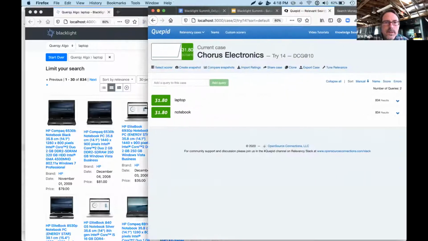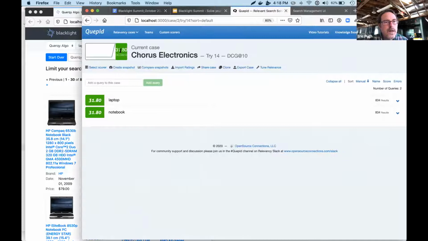And so you can see that our score has jumped up from our prior 4 point whatever up to a 31.8. So now we have some numbers that back up our intuition that we've improved search results.